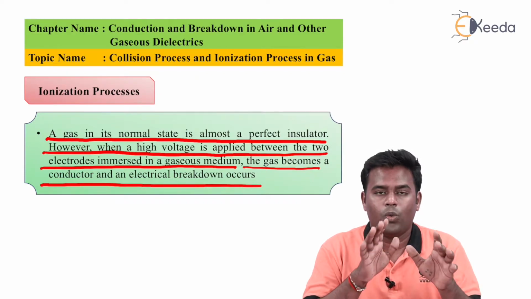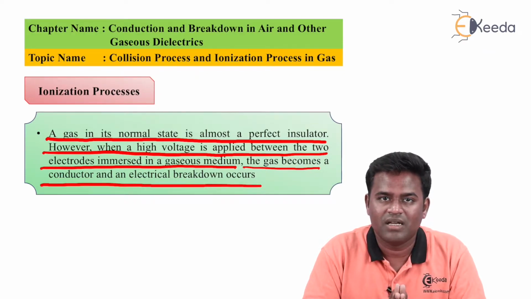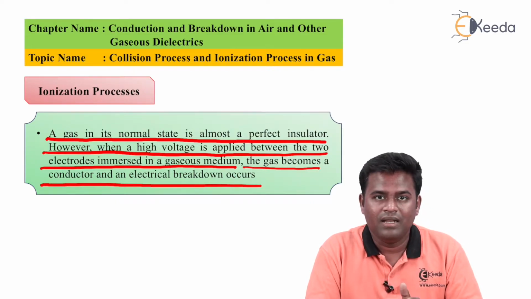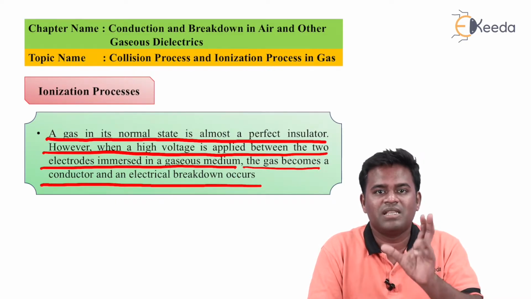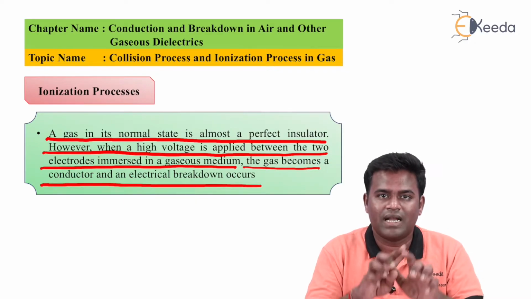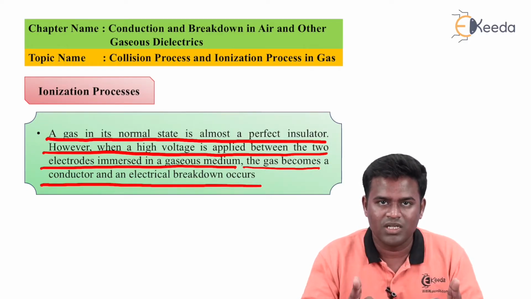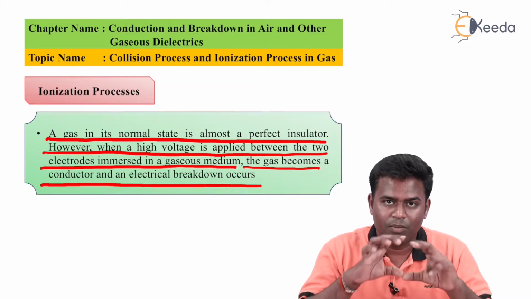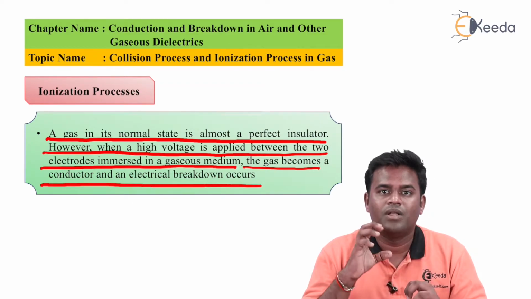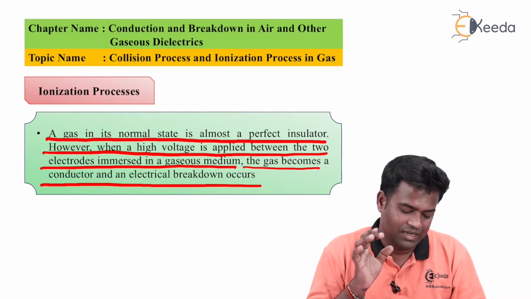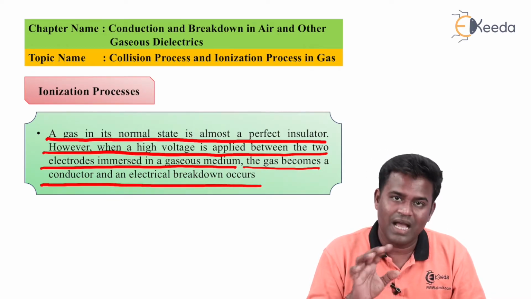So when an electrode is placed in that gaseous medium, in a particular gas chamber, and voltage is applied across it, the breakdown of the gas will occur, and that is known as the ionization process.